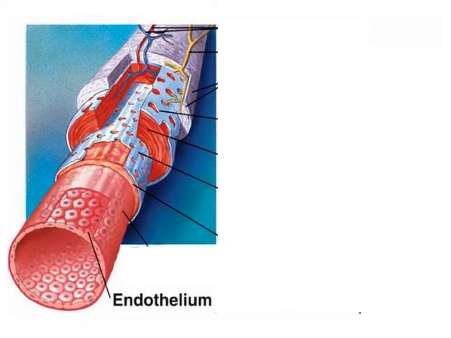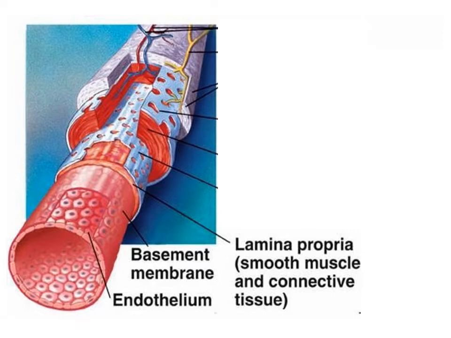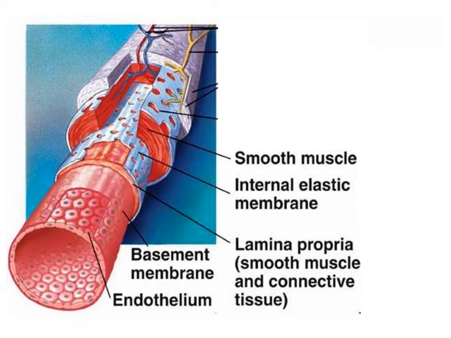So if we see the labels, this is the endothelium or tunica intima. This is the basement membrane, because as it is endothelium, it must rest on a basement membrane. So it is the basement membrane on which this single layer of endothelium is resting. Then it is the lamina propria or smooth muscle connective tissue. Lamina propria is another layer, a supporting layer, followed by the internal elastic membrane or internal elastic lamina, followed by